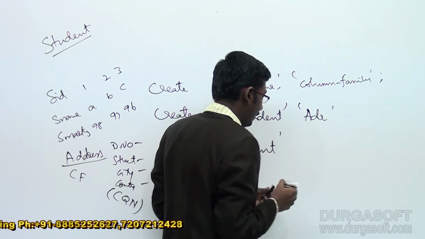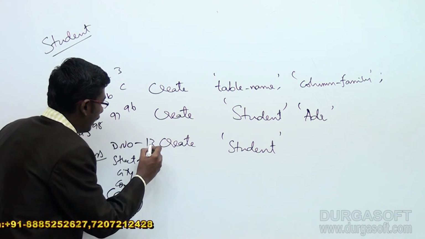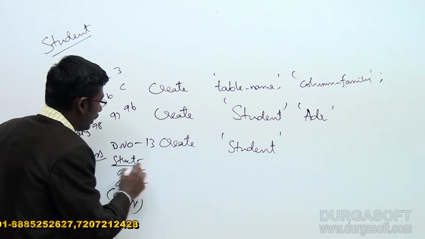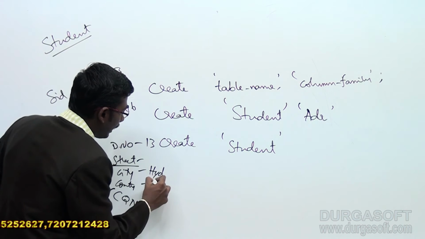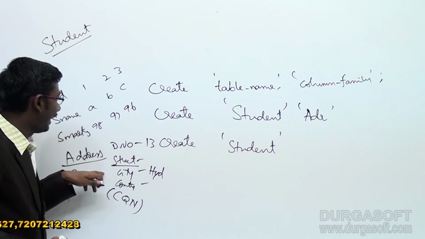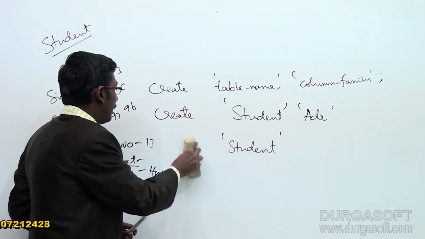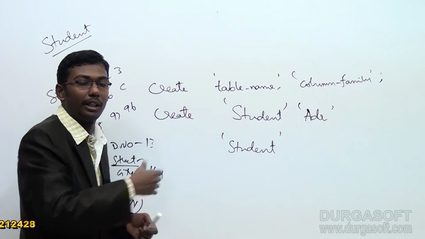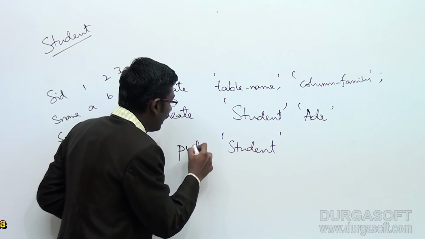Suppose we want to insert 13 as the door number, and I want to give the city as Hyderabad, like this. If you want to store some values like this, then the command will be like this. Whenever you are performing insertions on top of the HBase cluster, we cannot use a simple create, we have to use the command put.